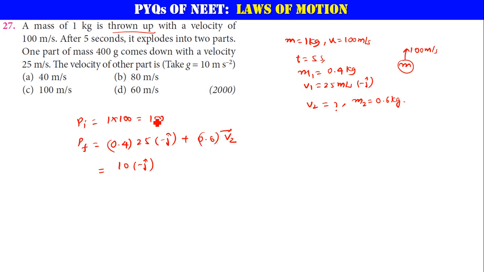Now we can equate both of them, because I am applying the law of conservation of momentum. So it is 100 j cap equal to 10 into minus j cap plus 0.6 into v2. If you take this to the other side, that is 100.